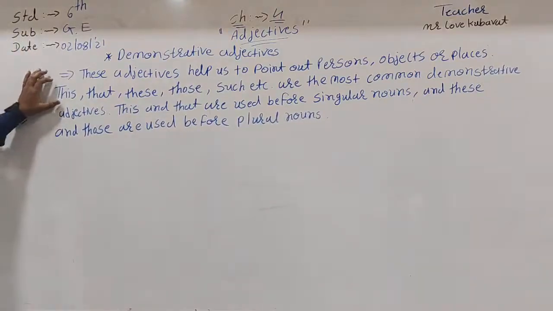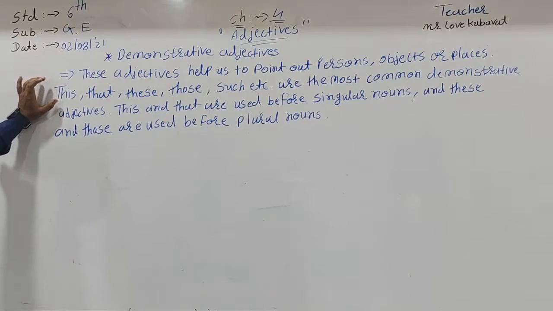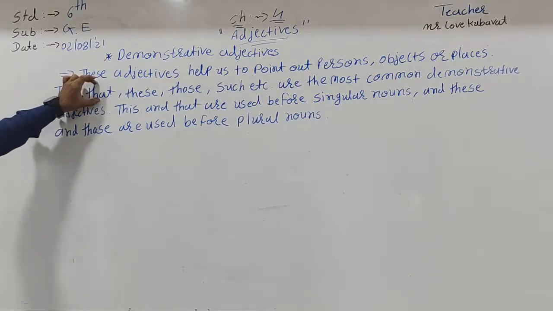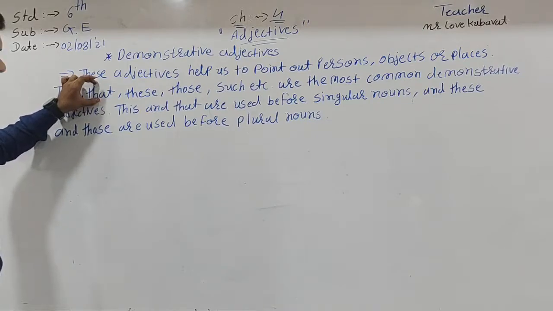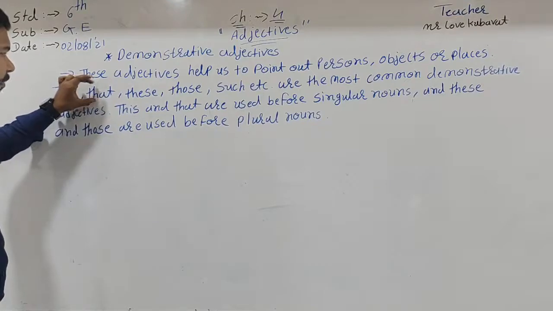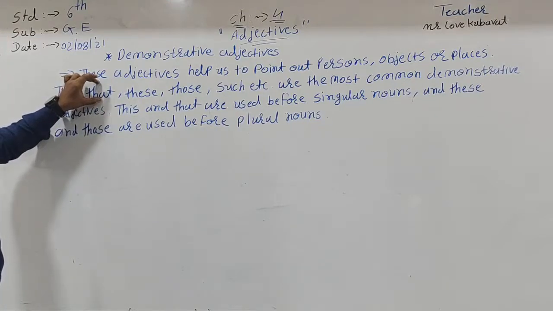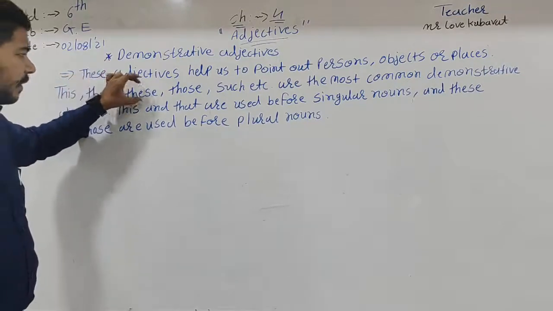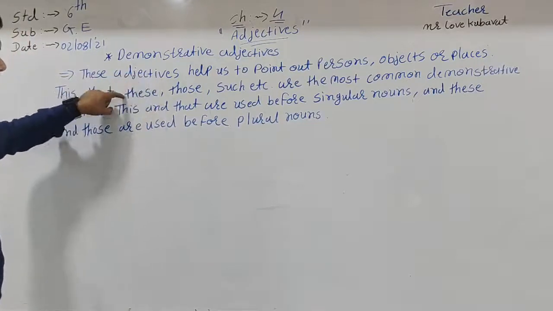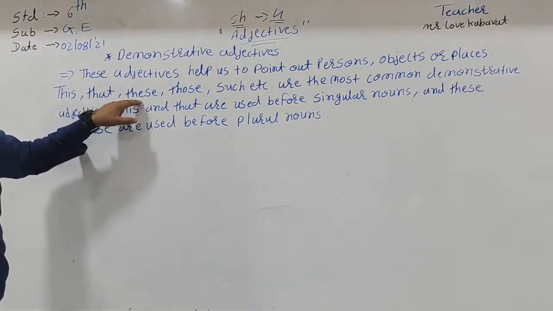For example, if the particular person, object, or place is singular, then the demonstrative is this or that. This is used when the object is near, and that is used to point out a person, object, or place that is far. So we can use the demonstrative that. This demonstrative is used in the plural.